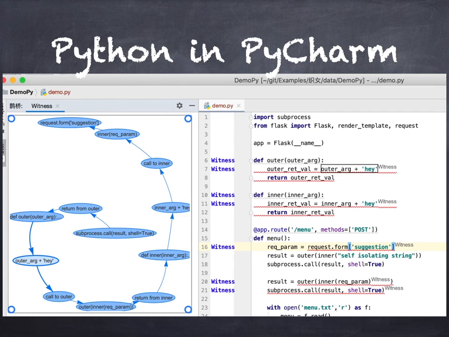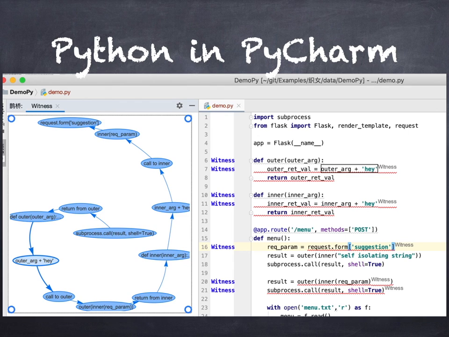Here we have a Python piece of code. It's written in PyCharm. Again, this is a Flask application, and basically what it's doing is it's tracking tainted data flow from there on line 16, request.form suggestion. It's then passed through that outer inner call there on line 20, and it's then passed to subprocess.call, which is a place where data escapes to the outside world and hence is a tainted sink.